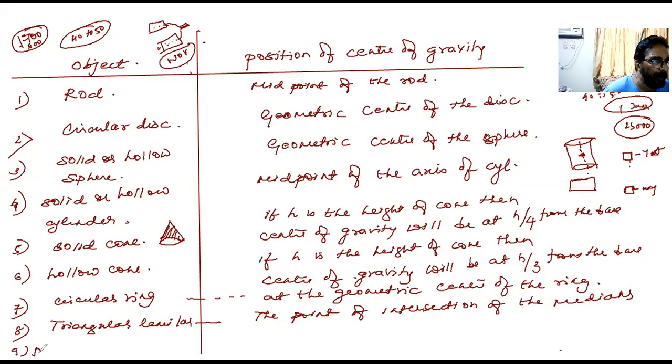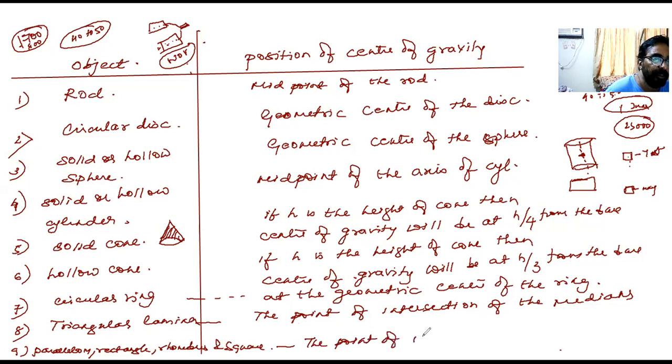Lastly, when I say parallelogram, rectangle, rhombus, and square, if my lamina, meaning my surface, is of any of these types, then the point of intersection of the diagonals will be the center of gravity.